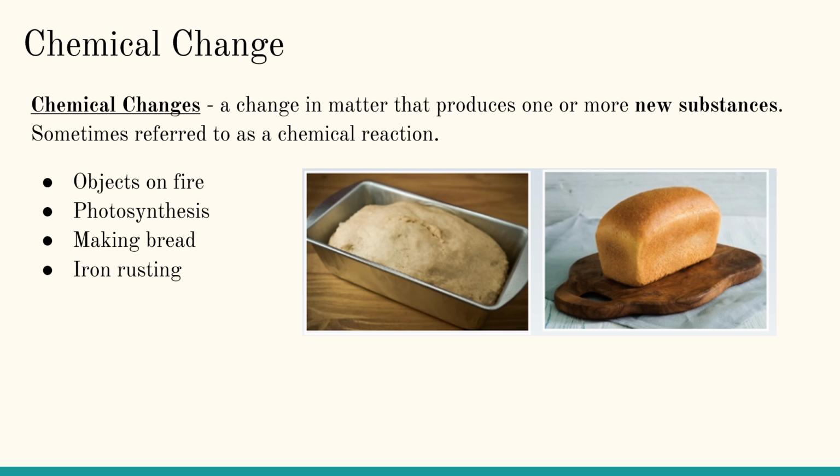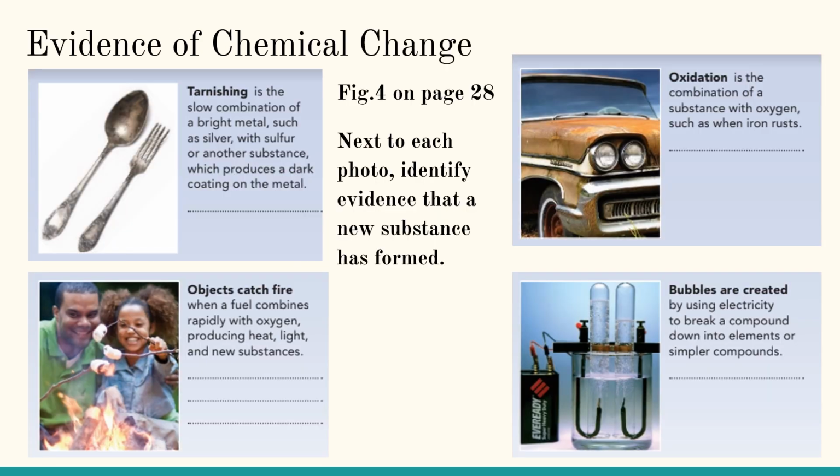So when something's on fire, that causes a chemical change. Photosynthesis is a chemical change. Making bread is a chemical change. Iron rusting is also a chemical change. There are different things that show evidence of chemical changes. So this is figure 4 found on page 28. So next to each photo, we need to identify evidence that a new substance is formed.